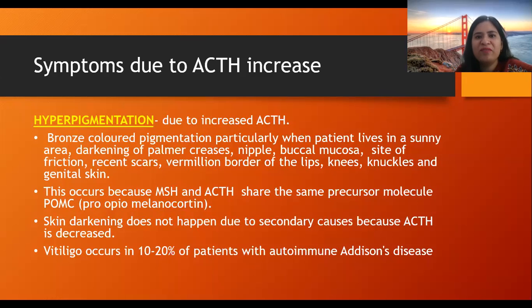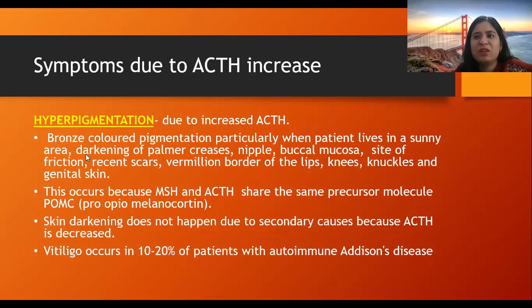The two have similar structures. So the increased amounts of ACTH are able to stimulate the melanocytes due to its similarity with melanocyte stimulating hormone, right? So if it will stimulate the melanocytes, it will cause hyperpigmentation, right? So bronze colored pigmentation, particularly when patient lives in a sunny area.